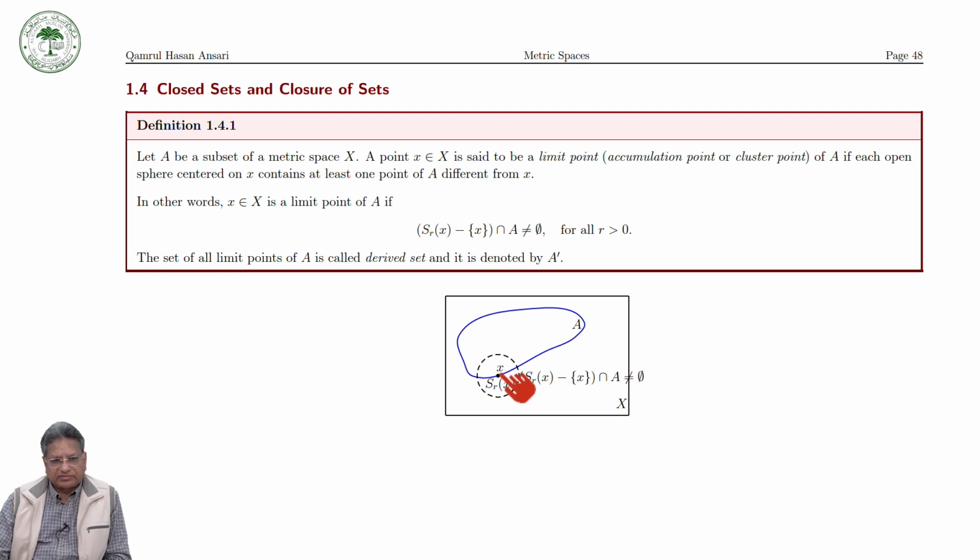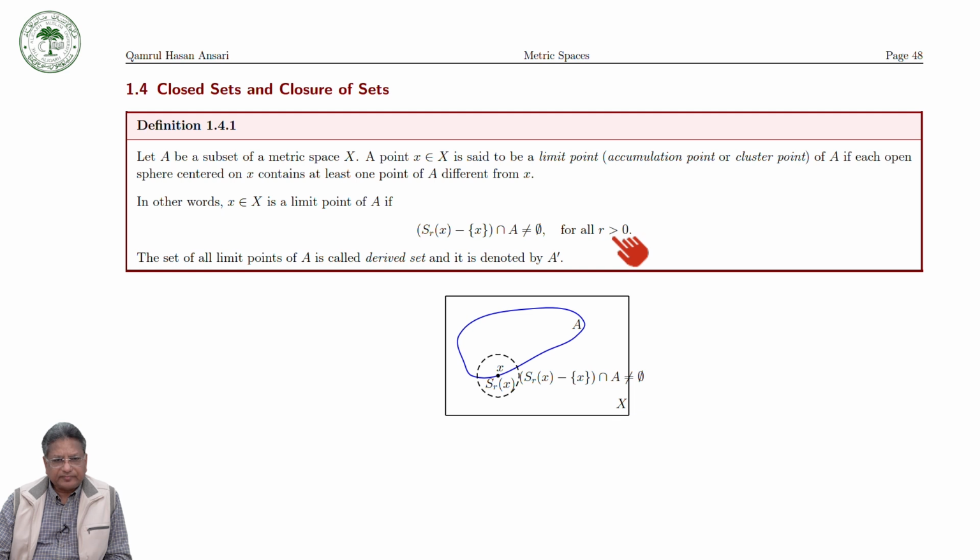Of course, if x is a point of A, then we need a point other than x. If x is not a point of A, then it contains points of A. So you can write this as: the point x is a limit point of A if S_r(x) minus {x} intersection A is non-empty for all r greater than 0.